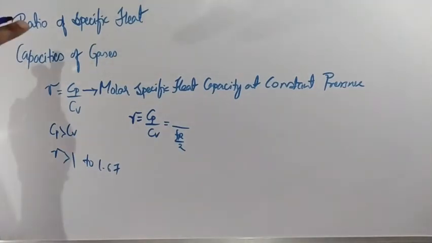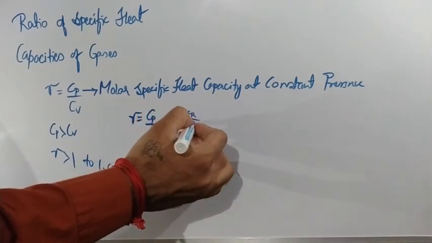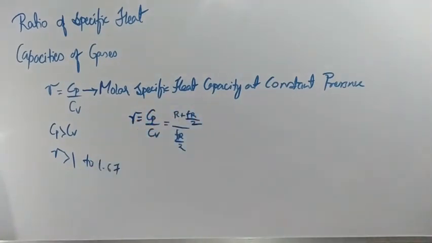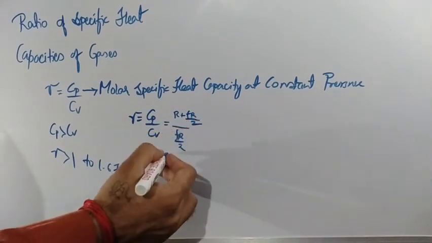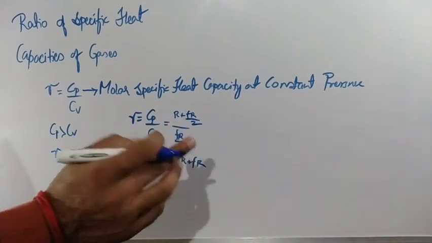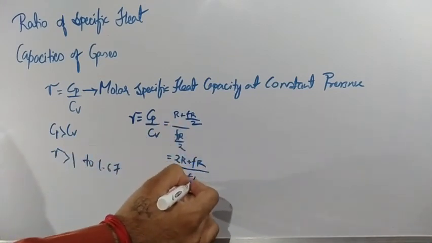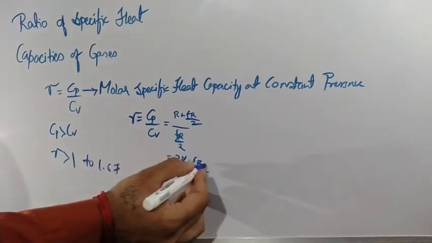Cp minus Cv is equal to R. Cp is equal to R plus fR by 2, or it can be written as (2R plus fR) divided by 2. The 2 will get cancelled, R factor will get cancelled over here.